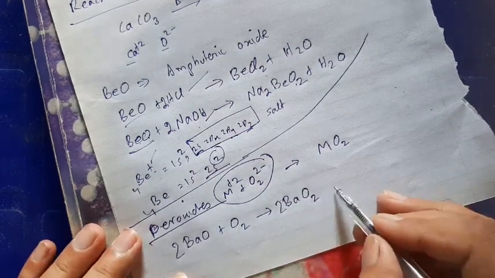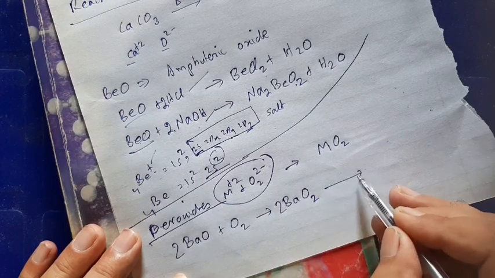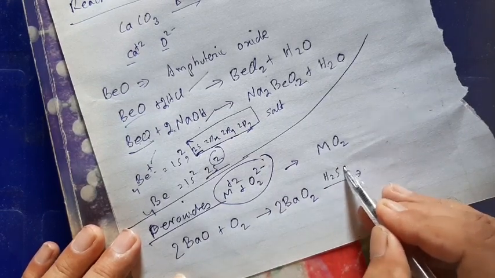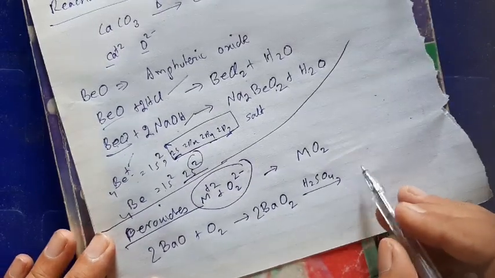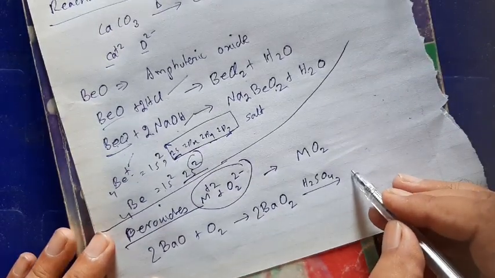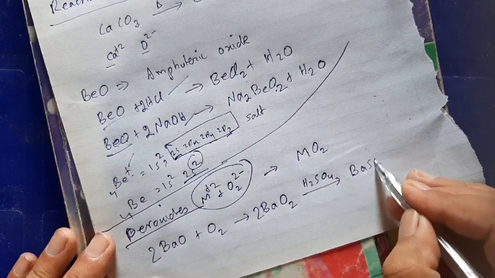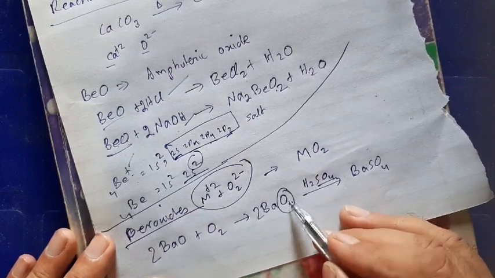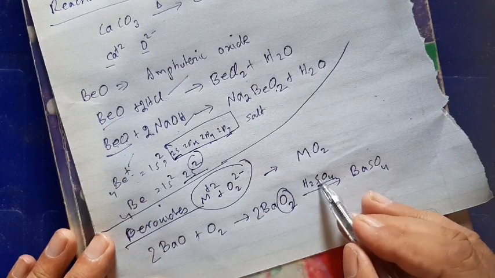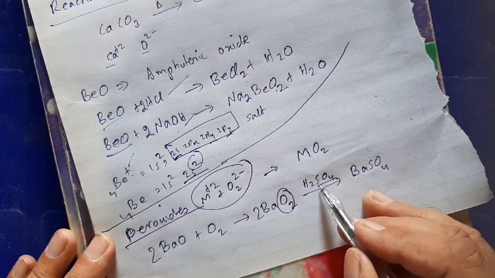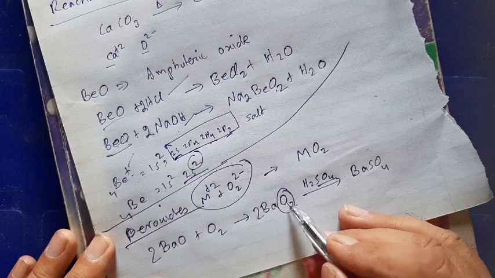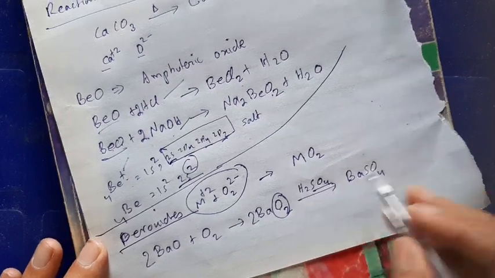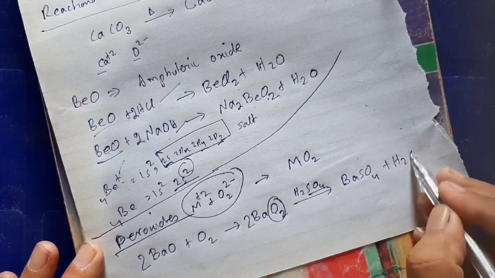For example, this peroxide further reacts with some acid like HCl or H2SO4. In your book, the example given is H2SO4, same as I am reproducing here. So the product will be barium sulfate. Now the sulfate from here, O2 2- peroxide will be replaced by sulfate in this case, and it will become part of the hydrogen, and the second product would be hydrogen peroxide.